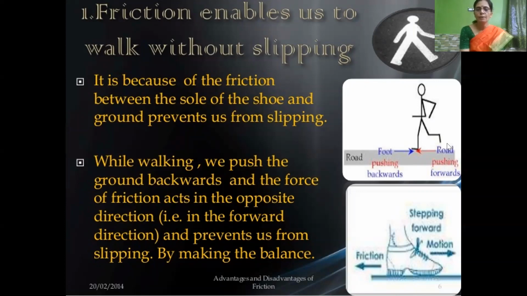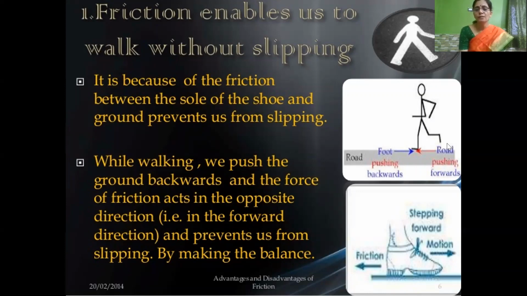We know that when two surfaces come in contact, there exists frictional force. So while walking, what do we do? You just imagine the way you walk. We push the ground backwards, and the force of friction here acts in the opposite direction.